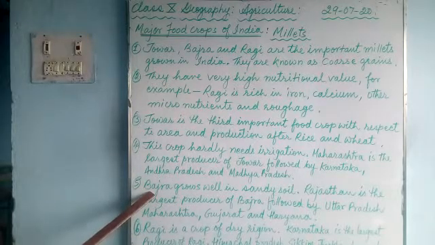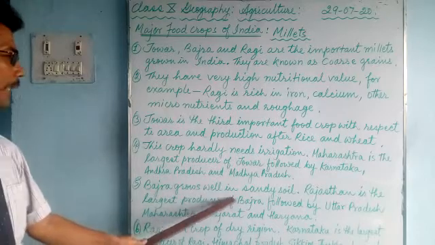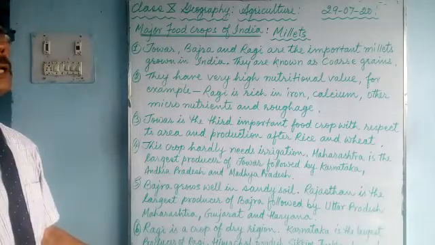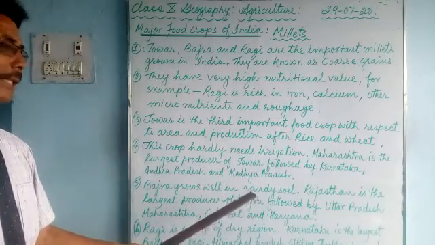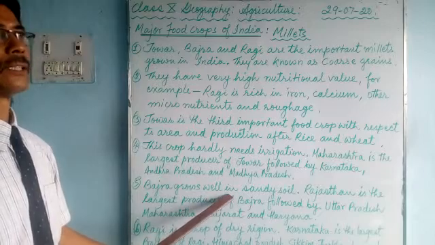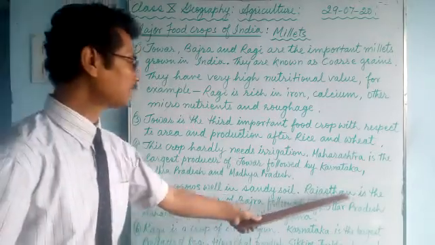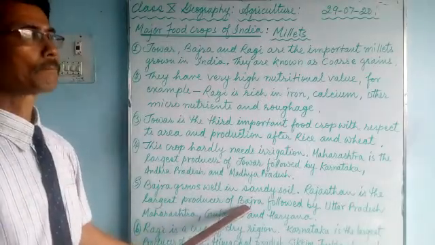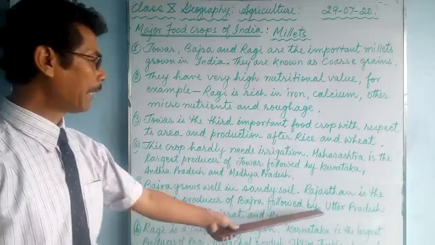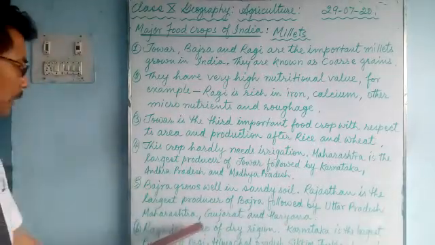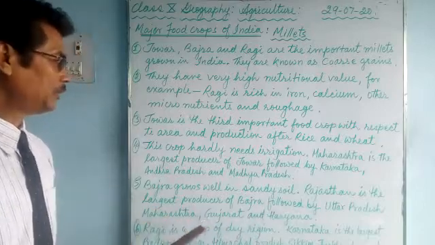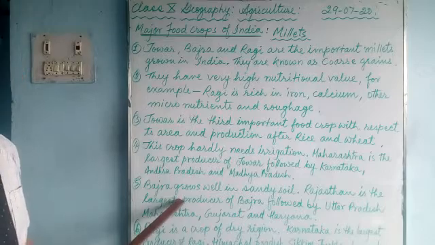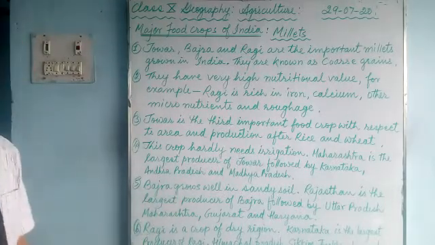Now second comes bajra. Bajra grows well in sandy soil. It also grows in black soil and red soil. Since it is a crop of the dry region, Rajasthan is the largest producer of bajra, followed by Uttar Pradesh, Maharashtra, Gujarat and Haryana. These regions also have less rainfall. In these regions, farmers grow bajra.